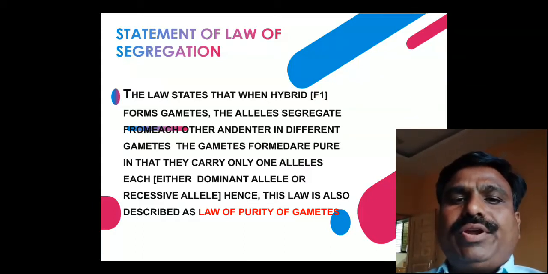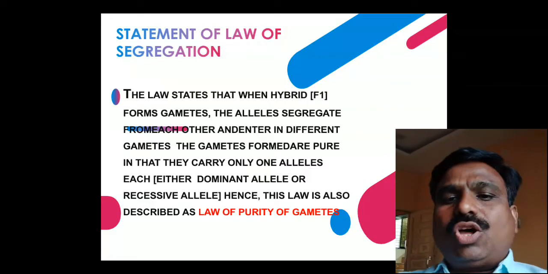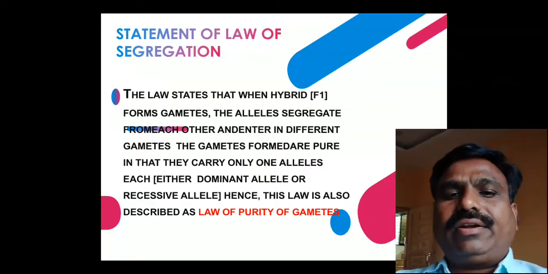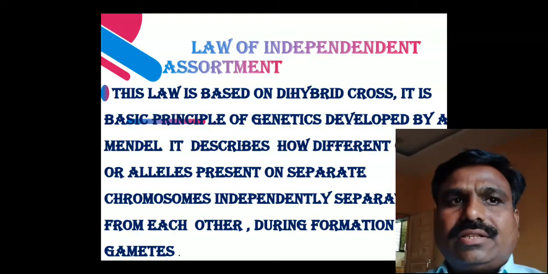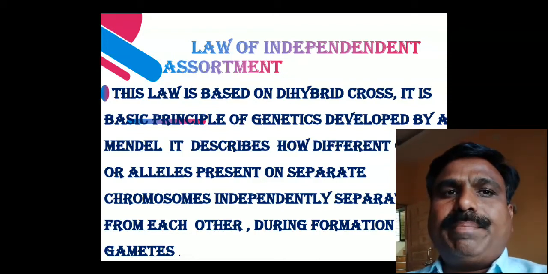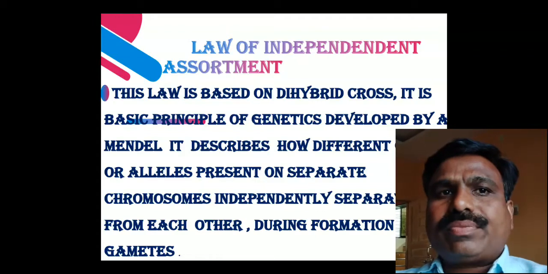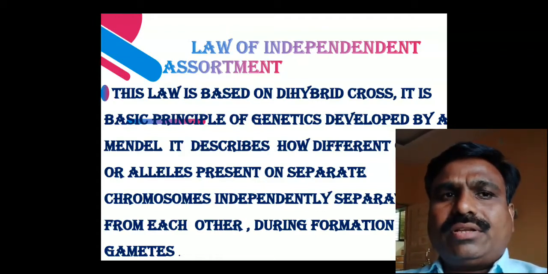The purity of gametes is very important for the expression of the character of that particular gene. Then the third law is known as the law of independent assortment.